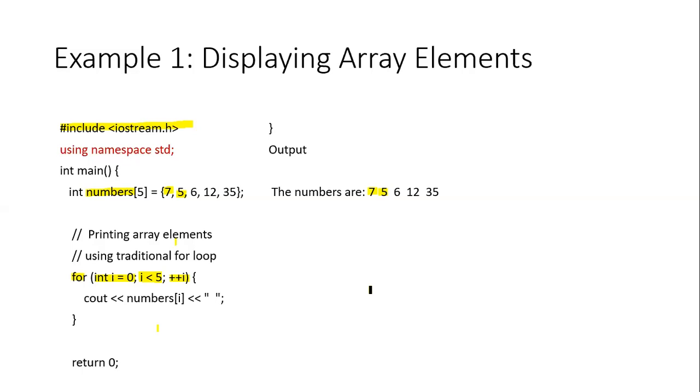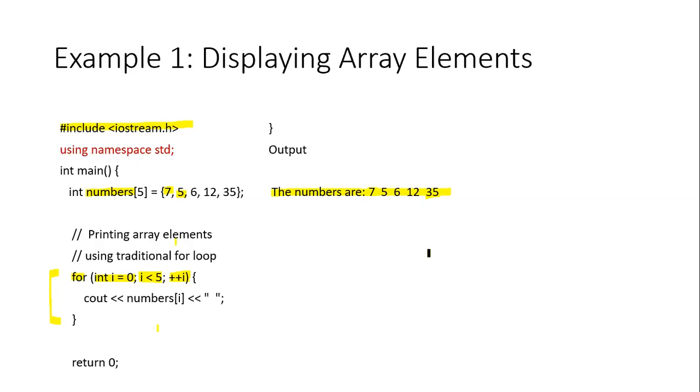The value of number of 2 will get printed. Then the value will get incremented up to 4. Once the value becomes 4, the last value gets printed. And again the value of i will get increased. When it becomes 5, we'll check the condition, that is 5 is less than 5. This condition becomes false, and at that time the for loop will stop. Okay, so our result will be the numbers 7, 5, 6, 12, and 35. This will be our answer.